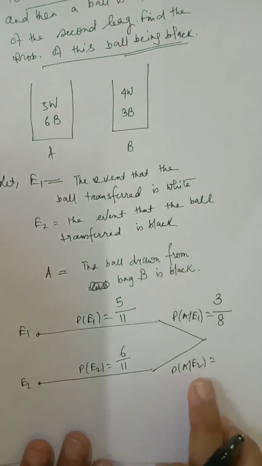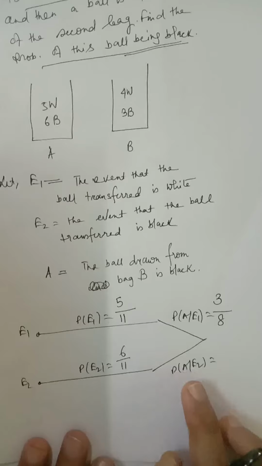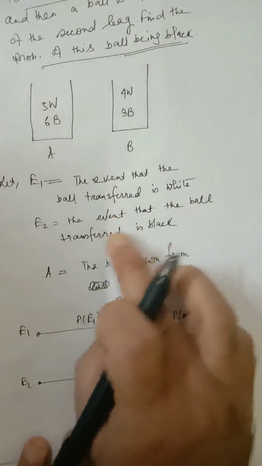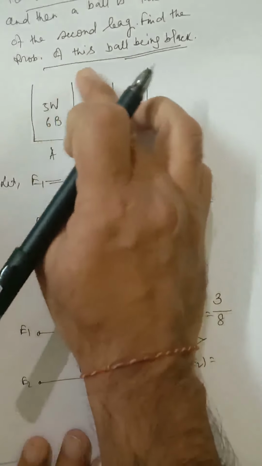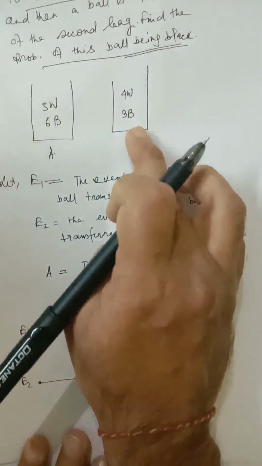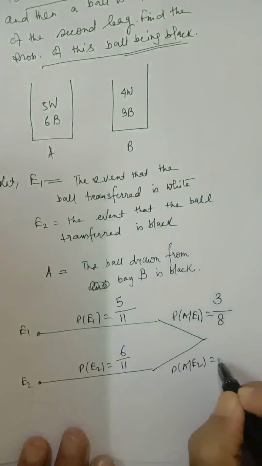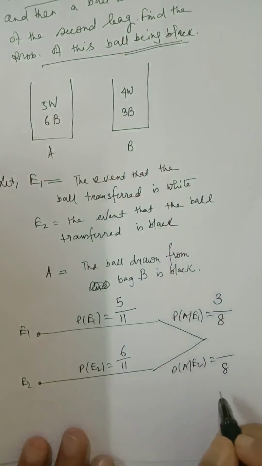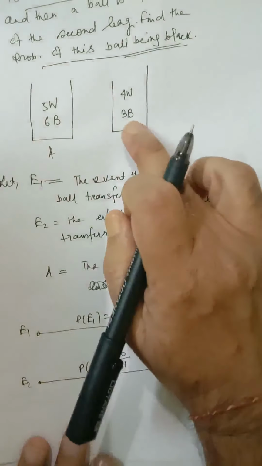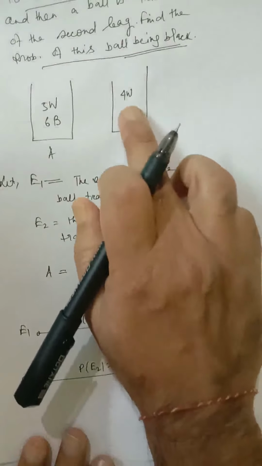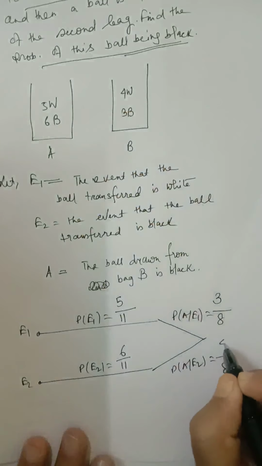P(A/E2). E2 means the ball transferred is black. In that case, the total number of balls, again you can see, 4 plus 4, will be 8, and it will be black in color. The number of black balls will increase here. It will be 4, so it will be 4 by 8.